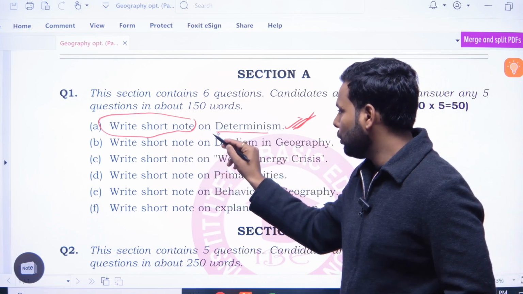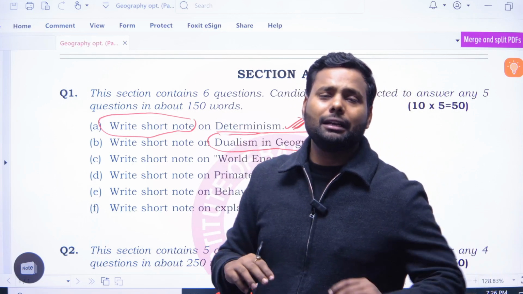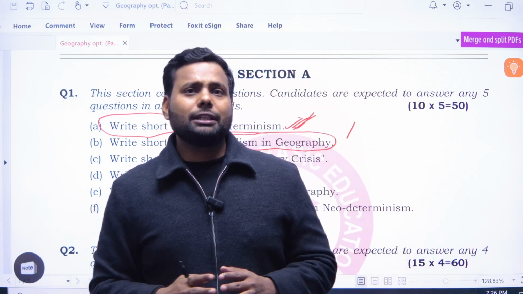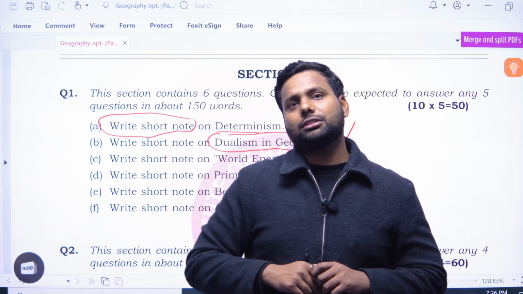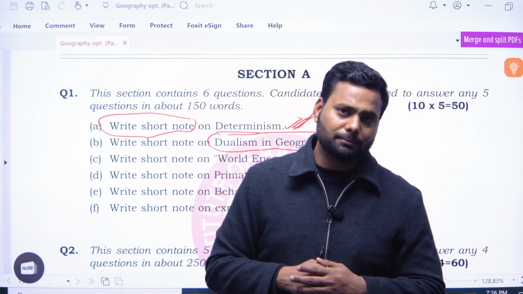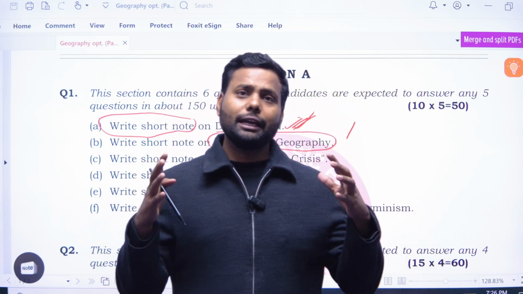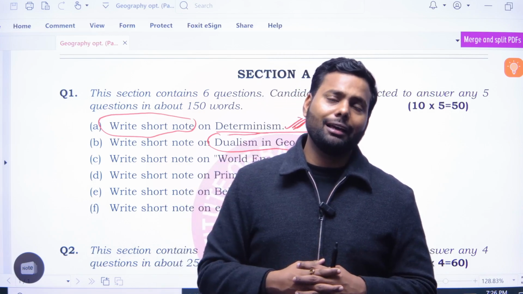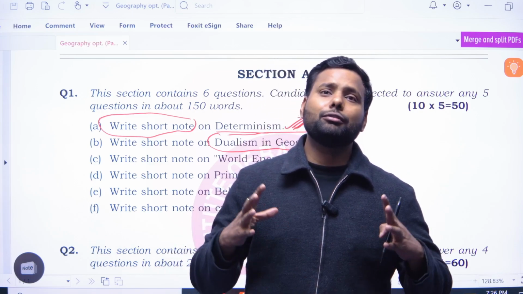Write a short note on dualism in geography. What is the meaning of dualism? In every subject there is dualism. Dualism means two parallel thoughts are existing, like determinism and possibilism. Determinism says that nature is supreme and nature is doing everything, all phenomena are controlled by nature, and determinism underestimates the power of the common man.